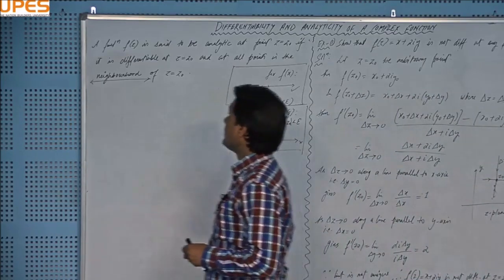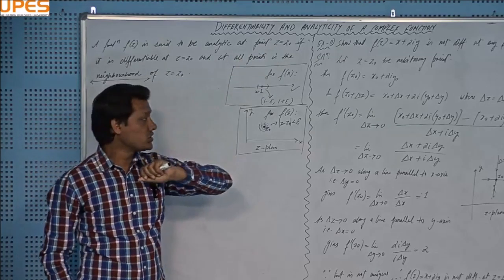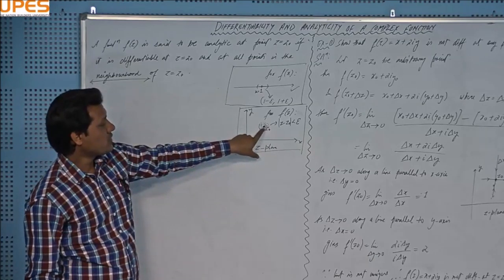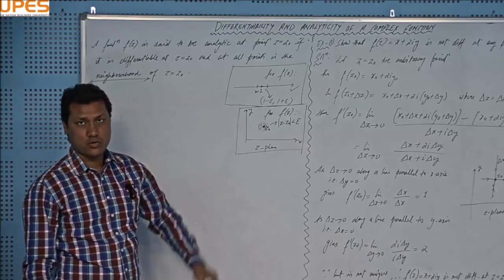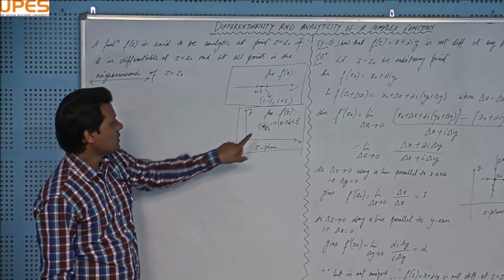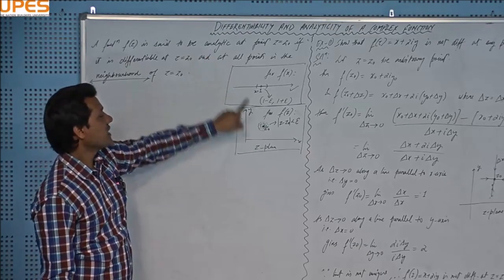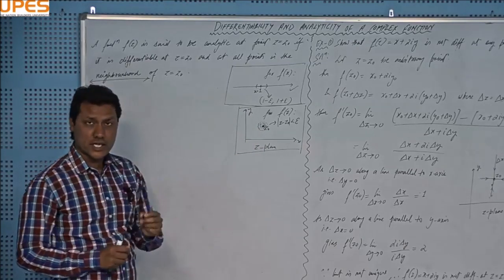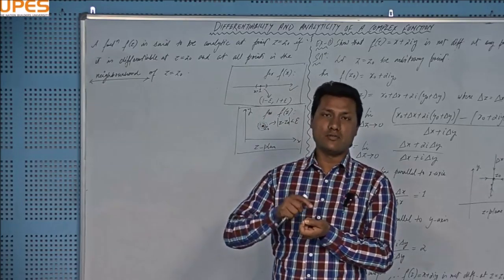I will come to the definition. When we say that a function is analytic at some point z equal to z naught, you can see in this picture the point z naught is the middle point of this disk, and this disk is very, very small, infinitesimally small. You are talking about the analyticity of the function at this point, but when you talk about the analytic behavior of a function at some point, you have to consider all the points falling in the neighborhood of that point.